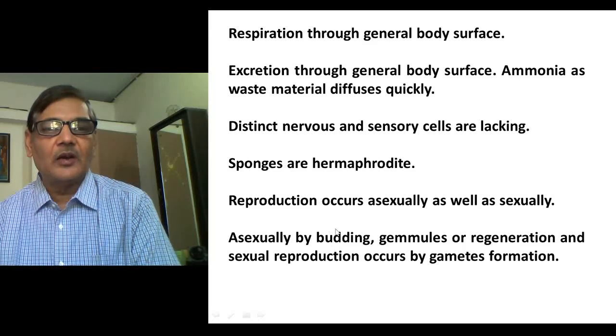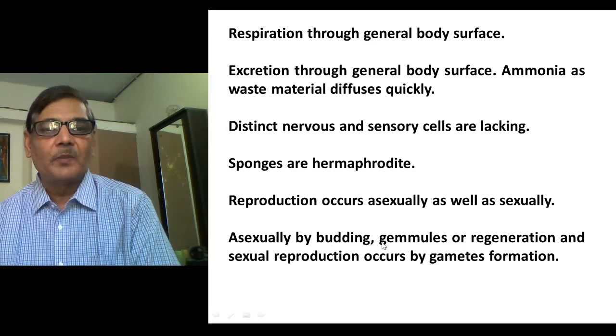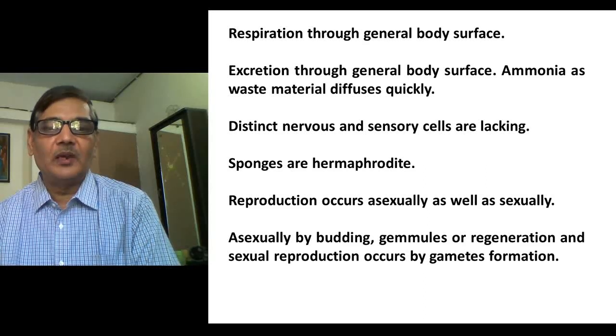Then in harsh or unfavorable conditions, particularly in freshwater forms, gemmules are formed, which are actually aggregates of archeocytes, and these archeocytes aggregate to make a gemmule, and they can grow during appropriate conditions. Regeneration is also found in sponges. If you cut a sponge into many pieces, then every piece will develop into a complete animal, depending on the presence of archeocytes in them. That is, if totipotent cells are present in them, then such a structure will grow into a complete individual.